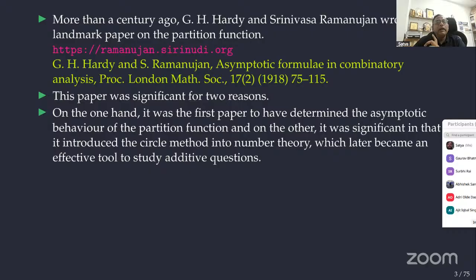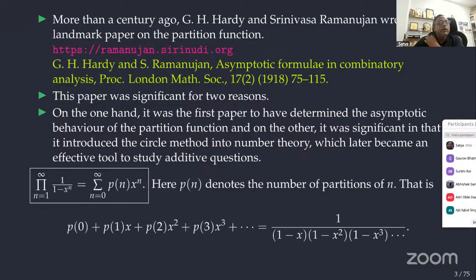Okay, this paper was significant for two reasons. On one hand, it was the first paper to determine the asymptotic behavior of the partition function. On the other hand, it introduced the circle method to number theory, which later became an effective tool to study additive questions. You all know that the partition function has a series expansion like this, given by Euler. On one side we have a series, on the other side a product. It's called the Euler product formula for the partition function, where p(n) denotes the number of partitions of n.